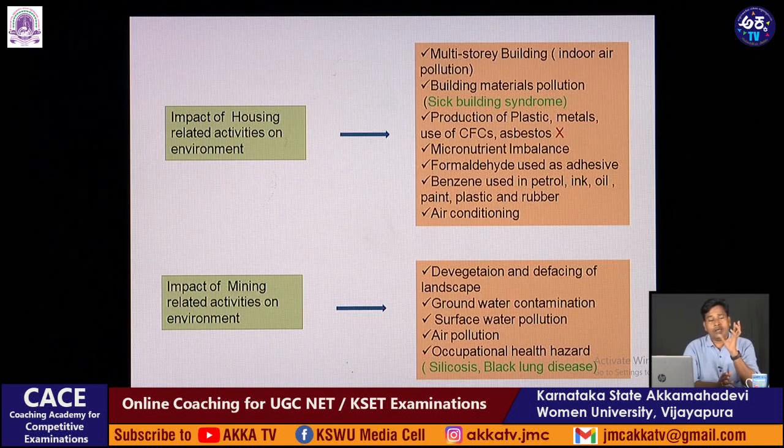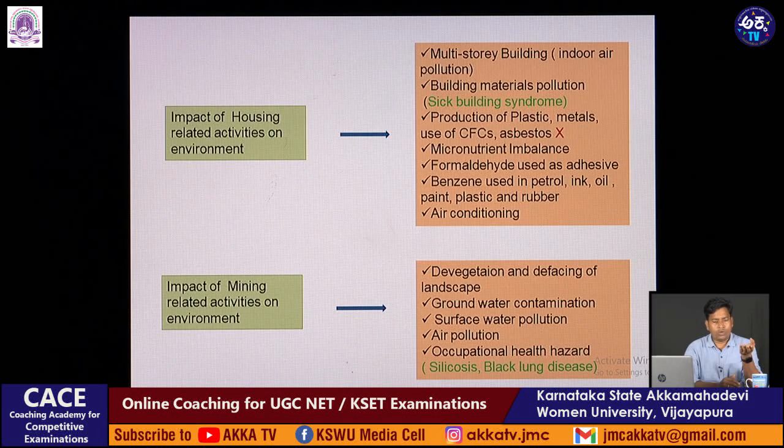The people who are working in that particular area and are associated with those materials are more prone to this disease, sick building syndrome. Then production of plastics, metals, use of CFCs, asbestos, these materials are used for building purposes.